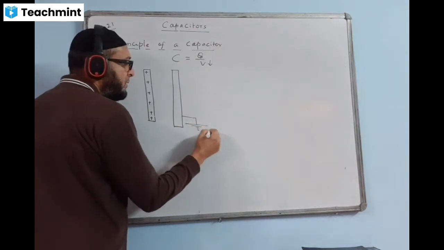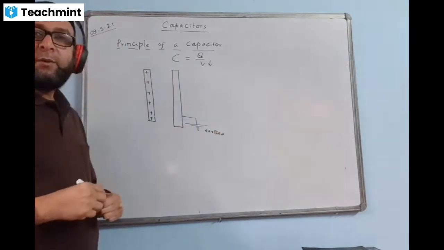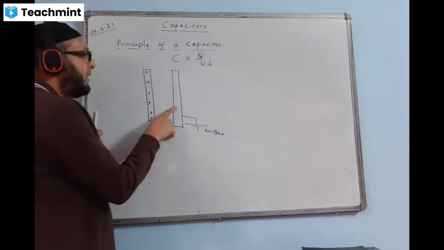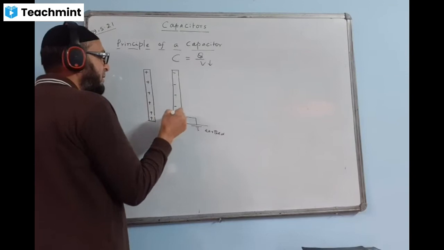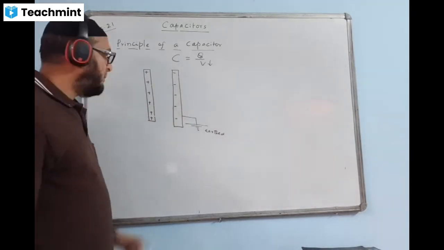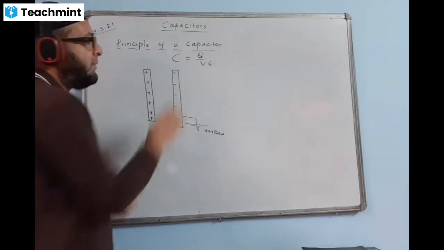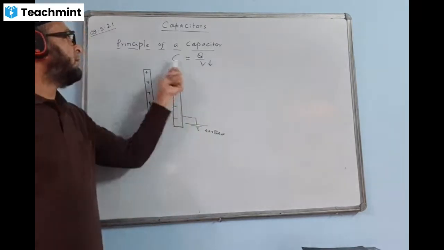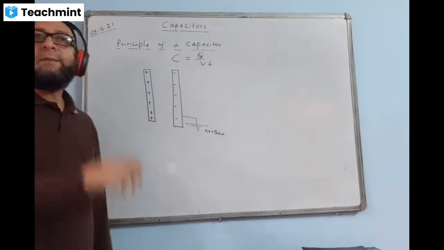This is called earthing. Then when we bring an uncharged conductor near it, the positive charge induces negative charge here, like this. In this system, we find the potential becomes minimum. And when the potential becomes minimum, then capacitance becomes maximum. So this is how we make a capacitor.